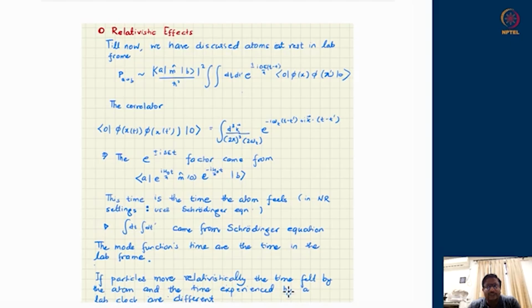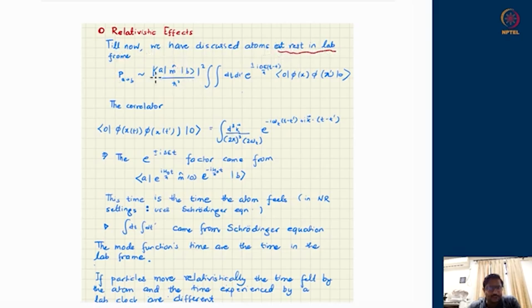So therefore, how do we correct the expressions which we obtained for transition weights and transition probabilities, and then how do we write down the Lindblad kind of formalism for such atoms which are moving with finite velocity comparable to relativistic speeds? For this point to be addressed, recall that till now we have just discussed atoms at rest in the lab frame.